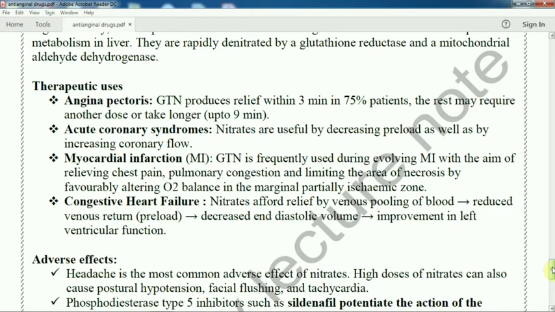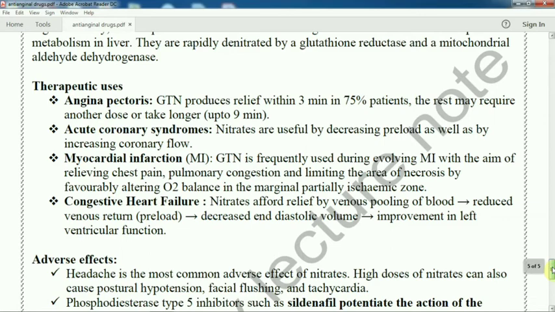So these are the four therapeutic uses of glyceryl trinitrate: angina pectoris, acute coronary syndromes, myocardial infarction and congestive heart failure.